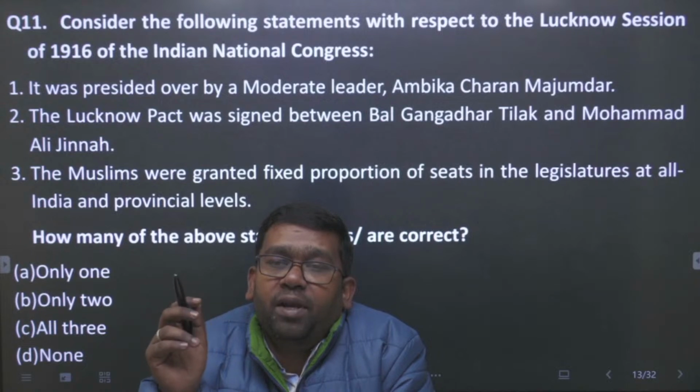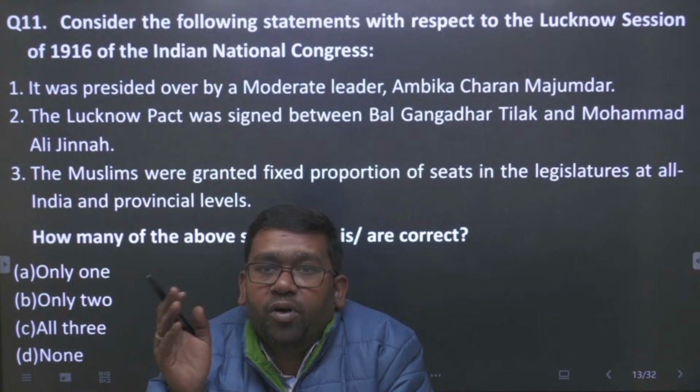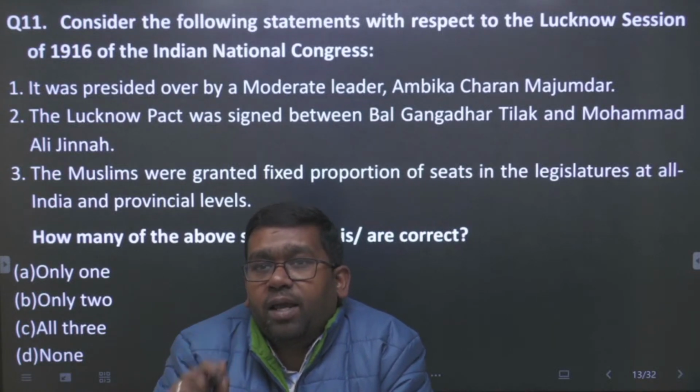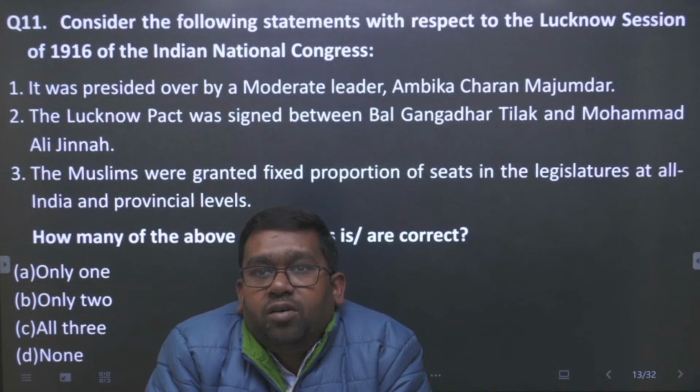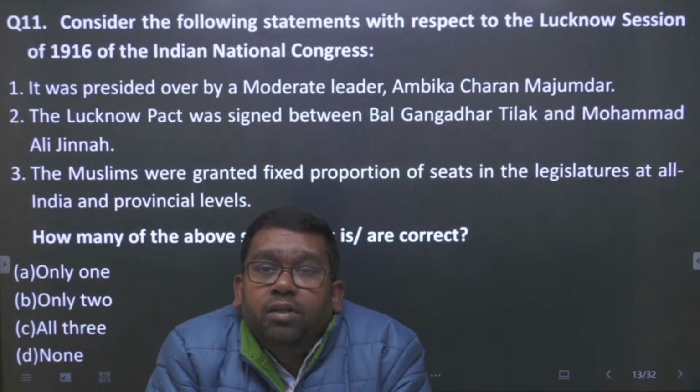So division happened in Surat in 1907, and now the unity among the moderates and the extremists came into existence in 1916. So what happened here is the Lucknow session. The first statement is true. Second, the Lucknow Pact was signed between Bal Gangadhar Tilak, who reunited the party, and Muhammad Ali Jinnah. This statement is true.